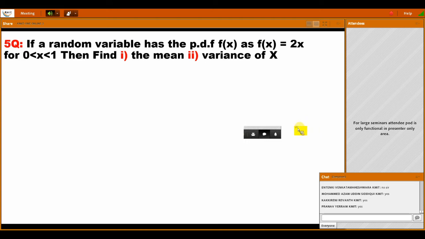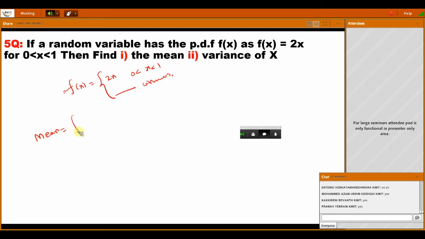Here, a random variable has PDF f of x equal to 2x, for 0 less than x less than 1, and 0 otherwise. Then find the mean. What is the mean formula here?